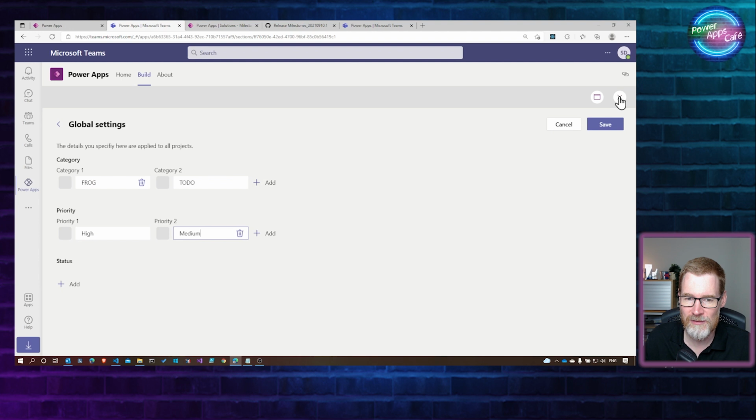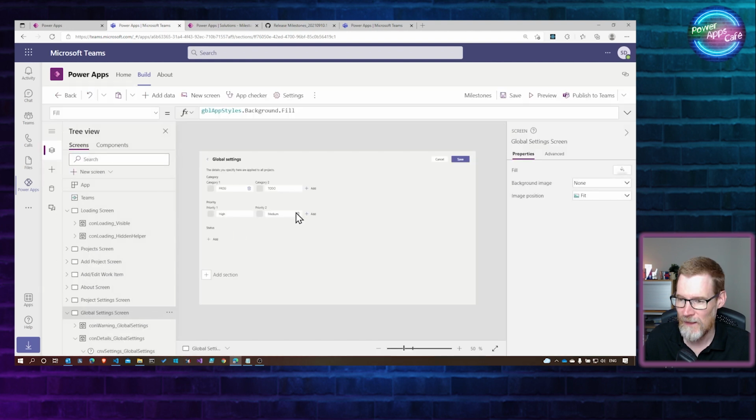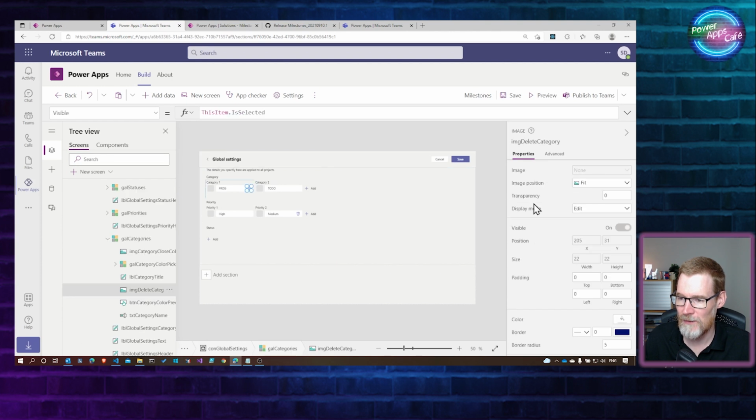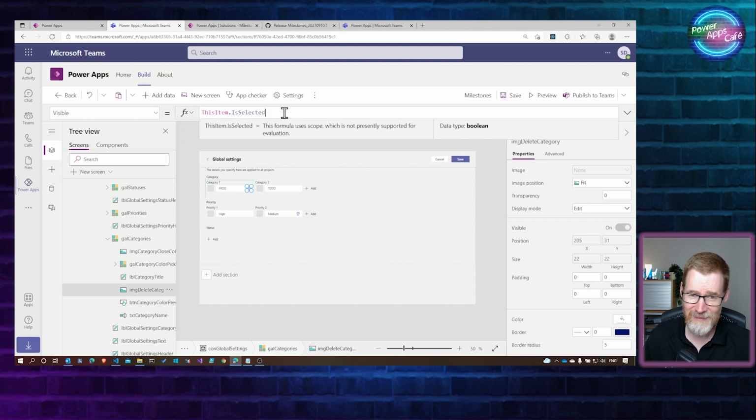So if we go into the actual designer here and look at what's going on, and go over to the visible property, you can see here that it's using this item is selected. And this is one of those properties that doesn't get enough attention, I think.